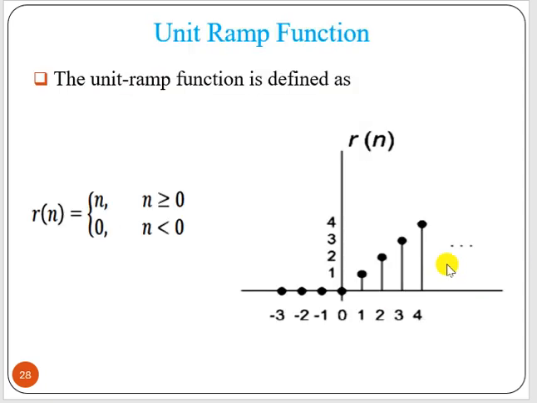Okay. Now you need the ramp function. This is easy. r n equal to n for n greater than or equal to 0, and 0 for n less than 0. That means when n equal to 0 it is 0, when n equal to 1, it is 1, 2 is 2, 3 is 3, 4 is 4, then the magnitude should be 5, and it will go on like that. This is called a unit ramp function.